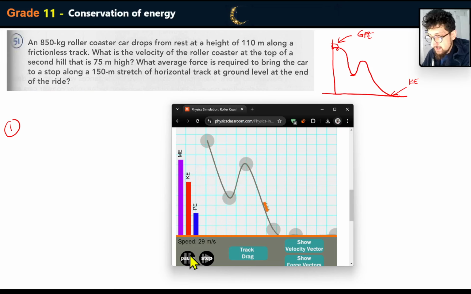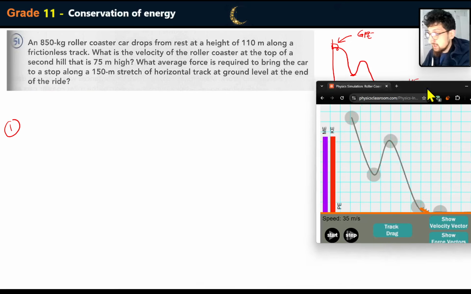And then down here, what you get is kinetic energy, no gravitational potential energy whatsoever. But notice at every single step along the way, the total of potential energy and kinetic energy always added to the total mechanical energy, or the total energy of the system, which is what this topic is about. The energy is conserved, and that's how we can solve these problems. Okay, let's get rid of this.